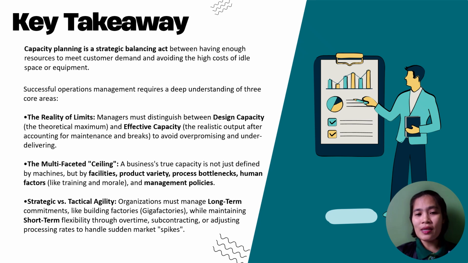don't let customers down. More than just machines, a business limit is set by many things at once, including how the building is laid out, the variety of products made, slow steps in the process or your bottlenecks, and even worker happiness and training. And big plans versus quick fixes. Companies must make big, permanent bets on the future, like building new factories, which is strategic. At the same time, they need quick fixes like overtime or outsourcing to handle sudden busy periods, which is your tactical.